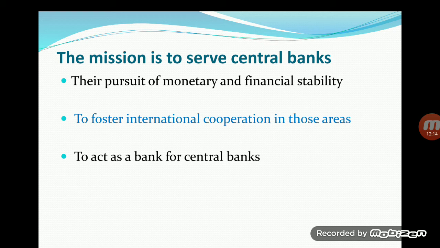Like that, this BIS fosters international cooperation in these areas. It acts as a bank for central banks. So it is a bank for central banks. It is not just an institution, but like we have studied, the Reserve Bank of India is the bank of all banks in India. Like that, BIS, Bank for International Settlement, is the bank of all central banks, like the Reserve Bank of India, in the world.